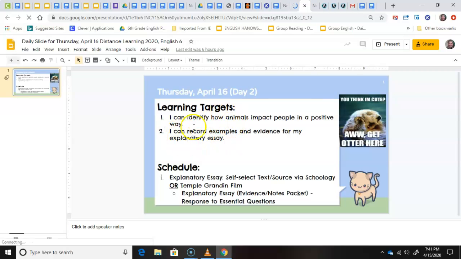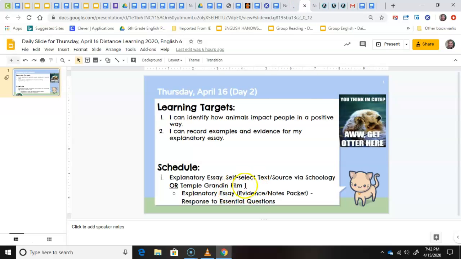Today's a day 2. Learning targets. I can identify how animals impact people in a positive way, and I can record examples and evidence for my explanatory essay. So this is the last one we're going to do before we start brainstorming for our paper. So your explanatory essay, self-select text source via Schoology, or you can do the Temple Grandin film.